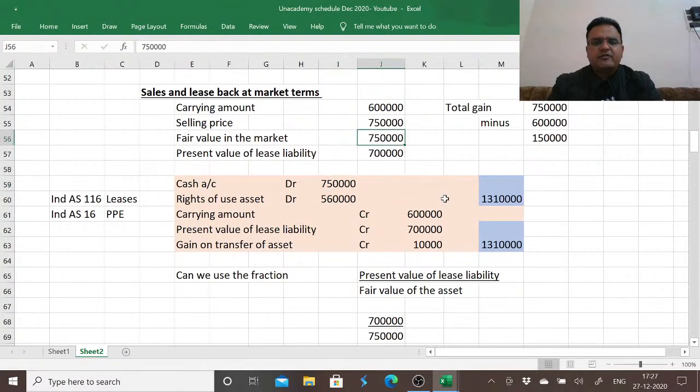We received 7,50,000, and we paid only what we were liable to pay to lease back the asset. To lease back the asset, we are liable to pay 7 lakh. That's the amount we have agreed upon to lease back the asset.